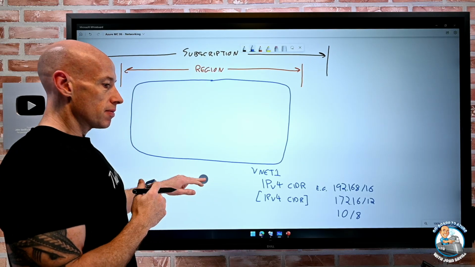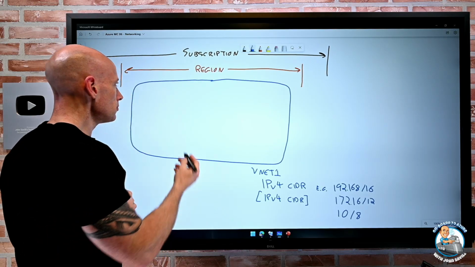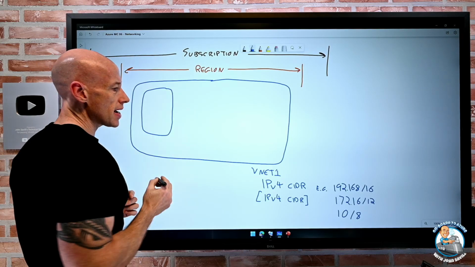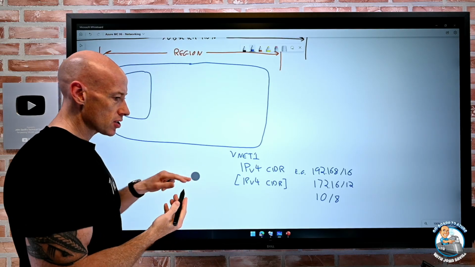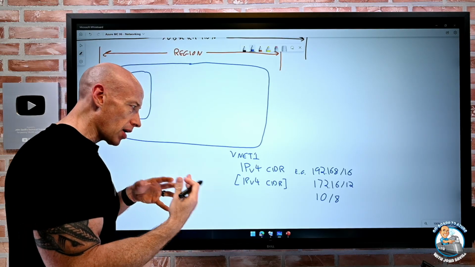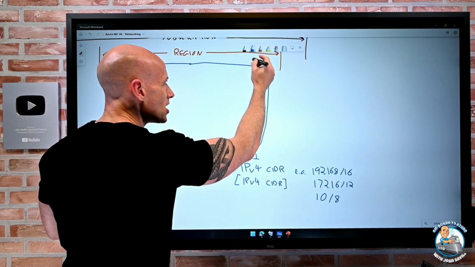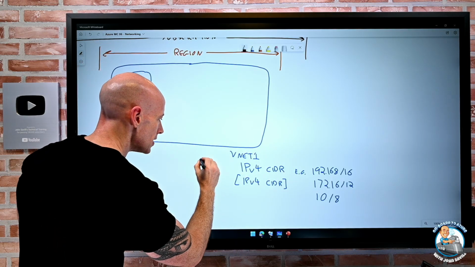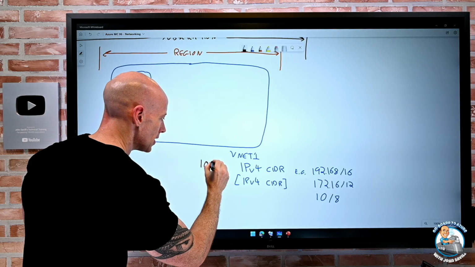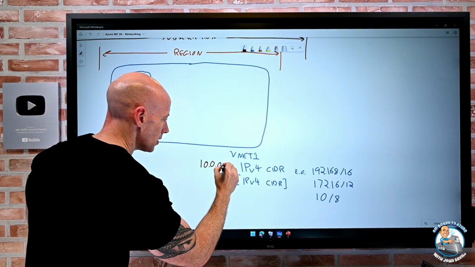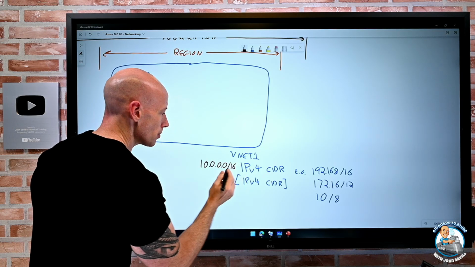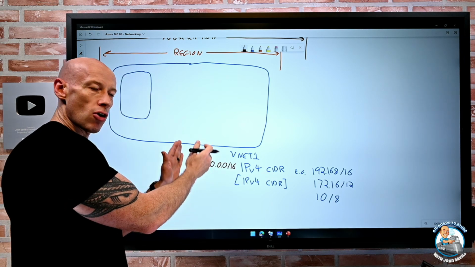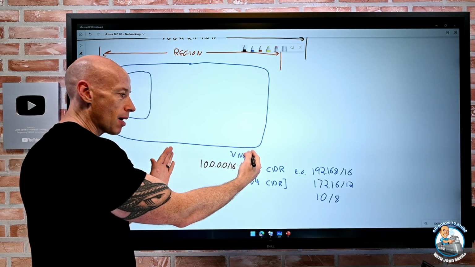Now within that virtual network, I create subnets. Let's say in my example, just to think about the IP ranges I might use, what I actually used in my virtual network was 10.0/16. So I'm using a portion of that 10 space. I'm using the 10.0 that I could then break up into subnets.